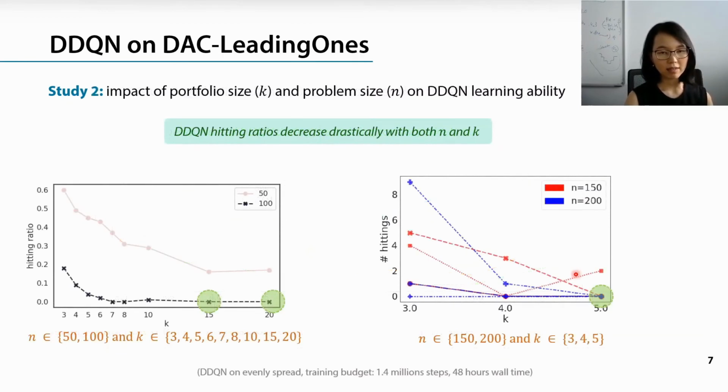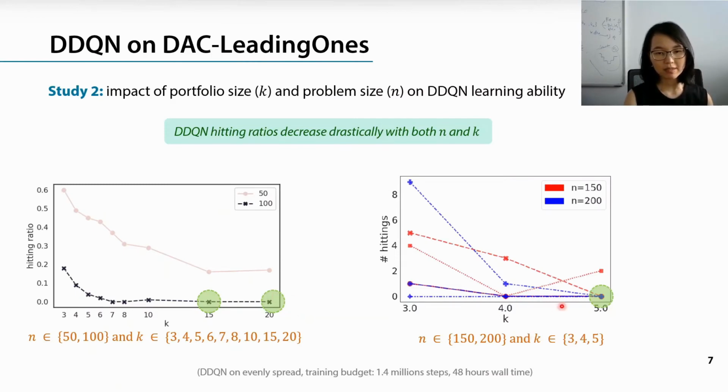In the second study, we look into the impact of portfolio size and problem size on the learning ability of DDQN. The plots on the left side show the hitting ratio for two problem sizes, 50 and 100, and we try different portfolio sizes from 3 to 20. It is very clear that when the portfolio size goes up to 15, the hitting ratio becomes very small, and this is particularly true for problem size 100, where the DDQN agent is no longer able to learn.